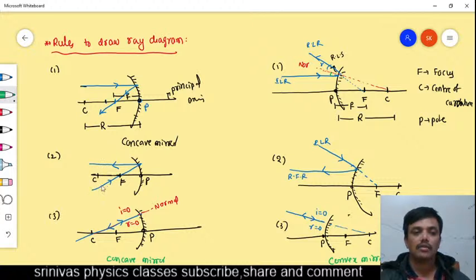Here, if a light ray is incident on the mirror toward the focus, after the reflection it goes parallel to the principal axis. This is the principal axis. If light rays are incident along the center of curvature, they reflect back along the same direction. Here it only appears to be incident along the center of curvature, and then after reflection, it will go back along the same direction. Okay, these are the rules to draw the diagram.